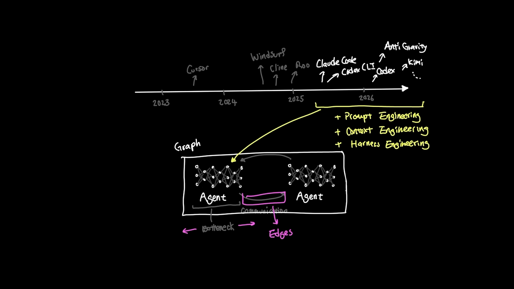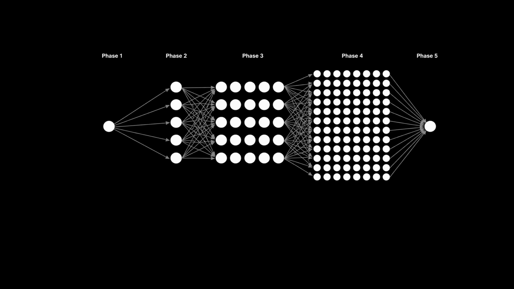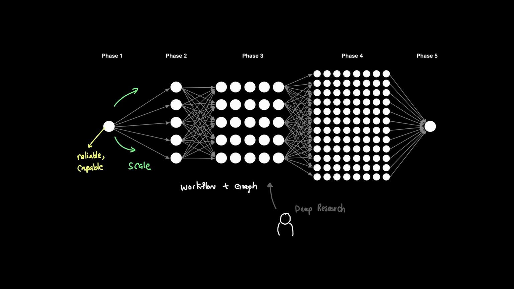And now, no pun intended, we're coming full circle back to graphs. Because the nodes are reliable and more capable, we can now scale our agent from a single agent to a workflow or a graph to target a much wider set of problems, like we saw in deep research, which would have been really difficult for a single agent to solve.